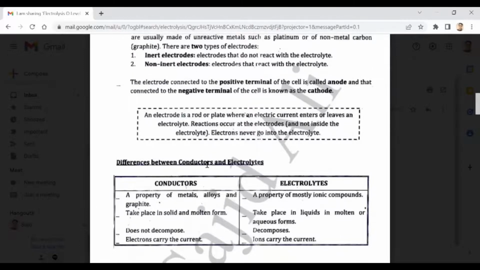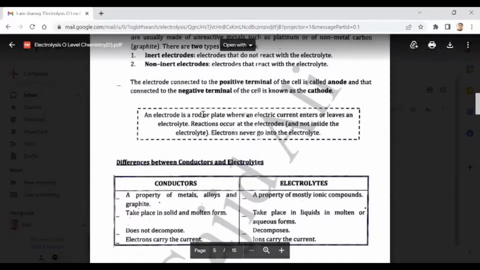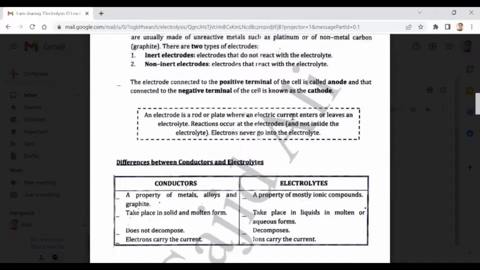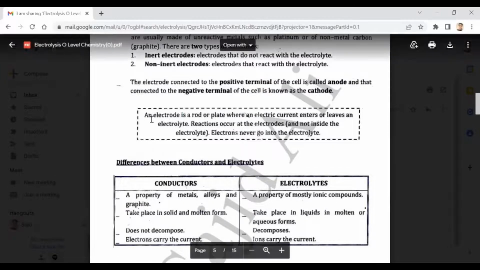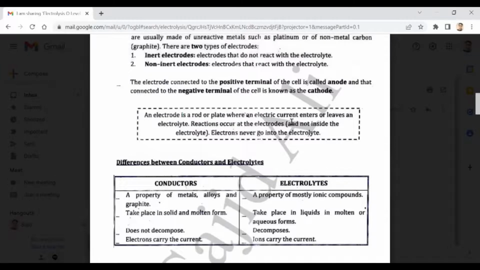Now here you can see an electrode is a rod or plate where an electric current enters or leaves an electrolyte. Reaction occurs at the electrode and not inside the electrolyte. Electrons never go into the electrolytes. Electrolytes only have ions, free moving ions. Electrons don't go inside the electrolyte.